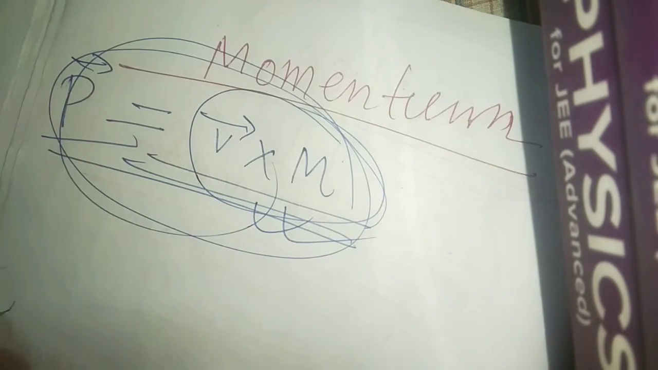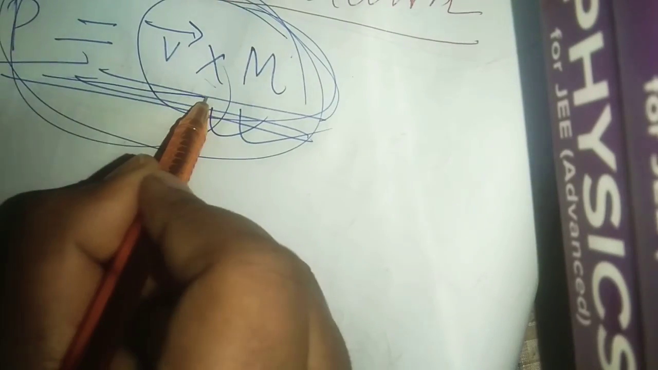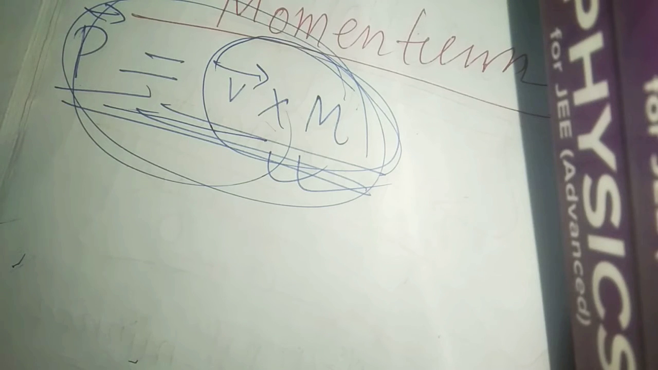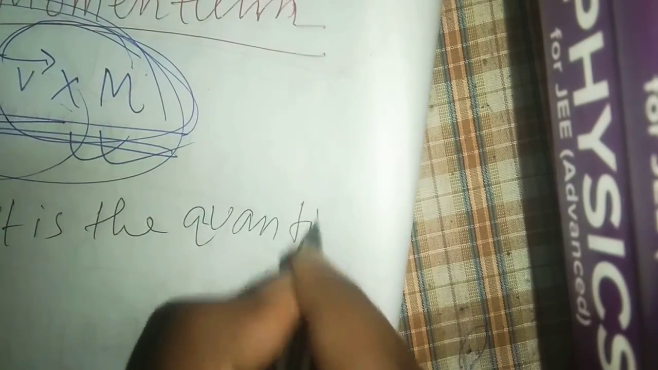What is the meaning? So, as you see here, momentum is the quantity of motion. Momentum is the quantity of motion.